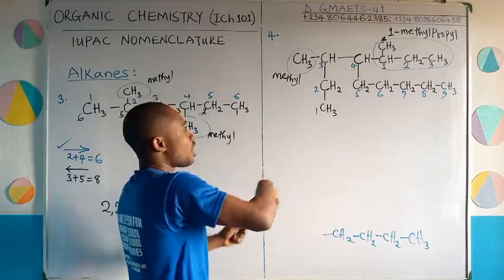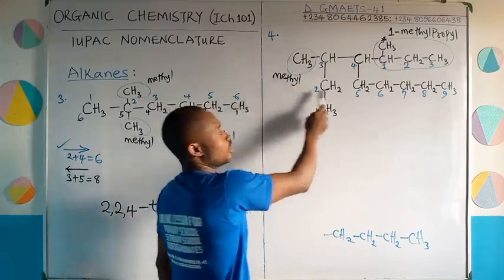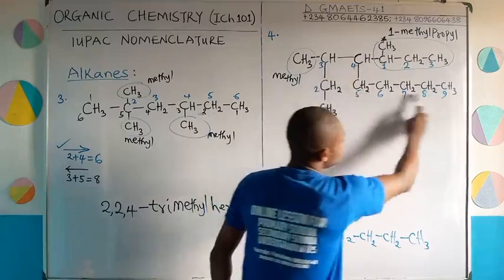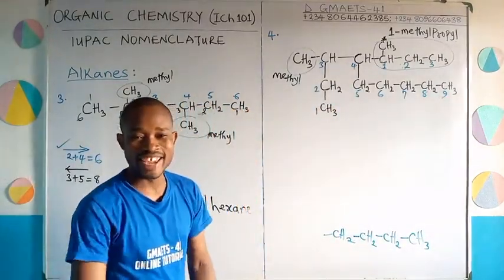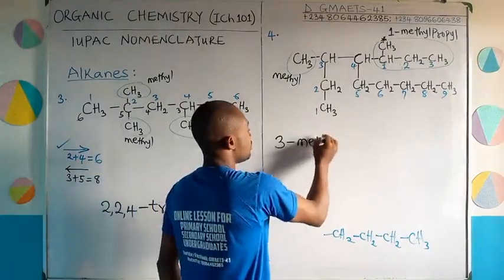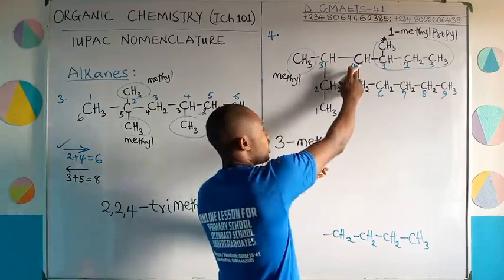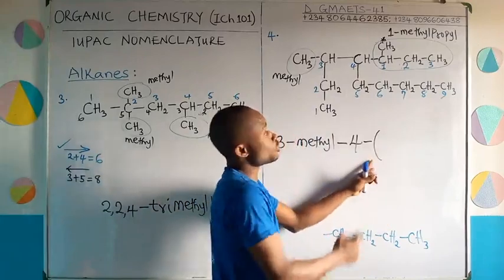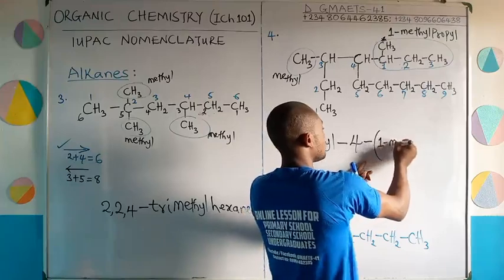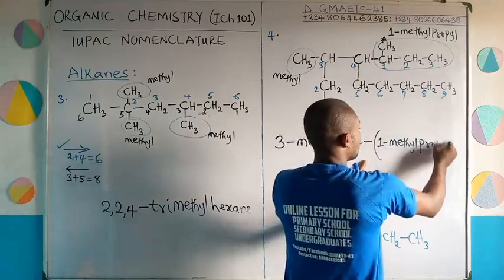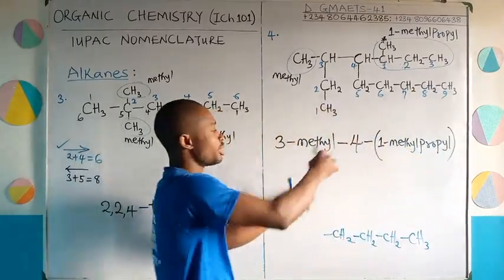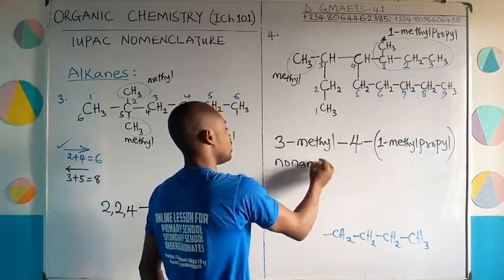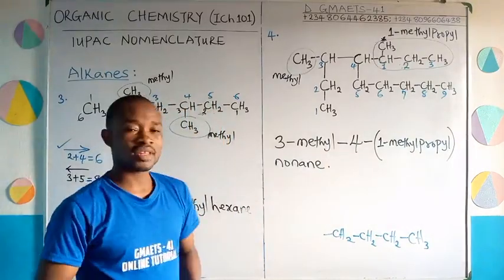The name of this structure becomes 3-methyl 4 hyphen open bracket 1-methyl propyl. The longest carbon chain here is 9, so it will end in nonane. 3-methyl on the parent chain, okay? Then on the parent carbon number 4, are you seeing that, right? Then now open your parentheses. We have 1-methylpropyl. There is no other attachment, so we conclude with the longest parent, which is nonane, because we have 9 carbon there. Nonane. So this is the name of this structure.